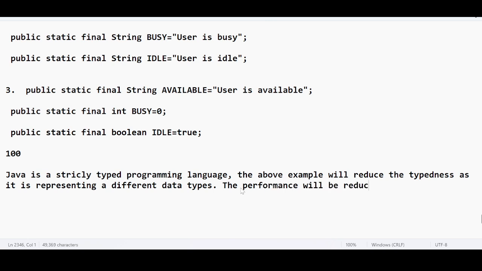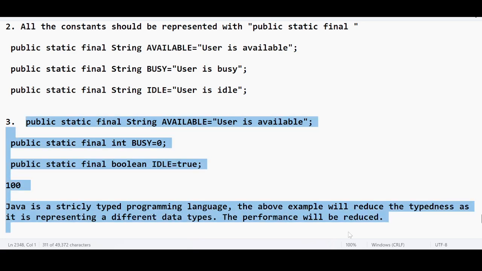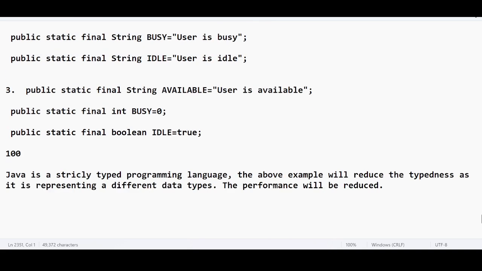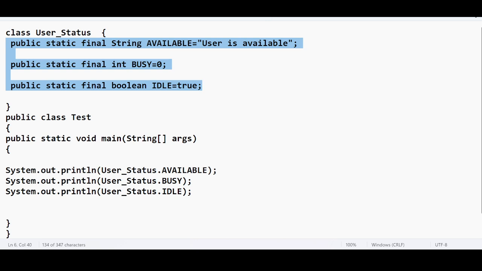This is the third problem. I mean, this is one of the problems that we are able to identify when we declare the constant like this. Okay, and the fourth one is,